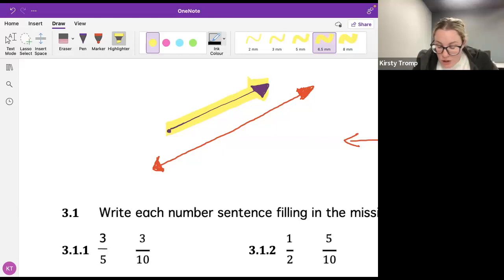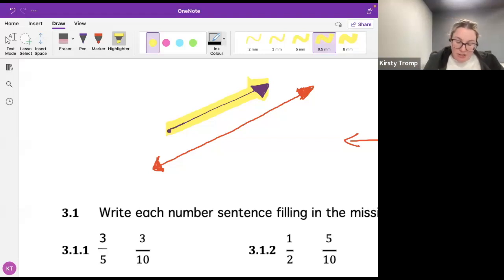So we're comparing which one of these is bigger, 3/5 or 3/10. Well, it's really difficult to compare something if they're not the same. So 3/5 and 3/10 are really difficult to compare if they're not with the same denominator. All right, who's going to help me out here? How am I going to get the same denominator, guys? We practiced last week how we do this, okay? Tara Jane, talk to me. Hi, ma'am. I think you have to start with the 5, and I think you times it by 2 to make the denominator 10.